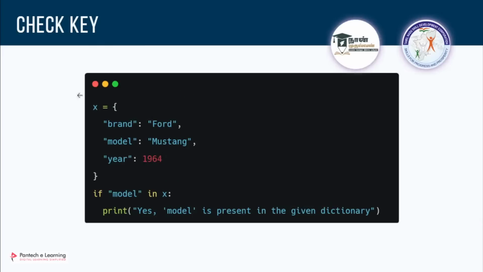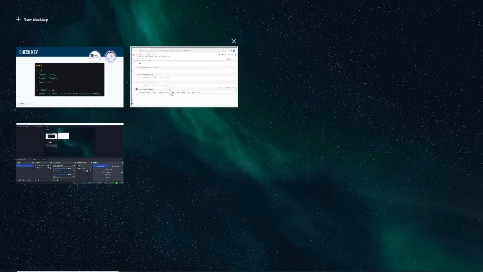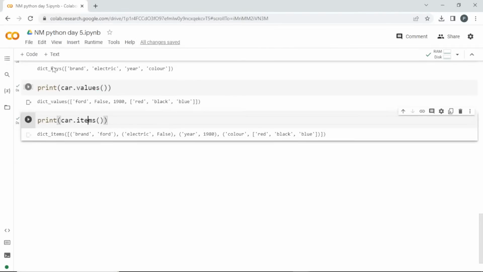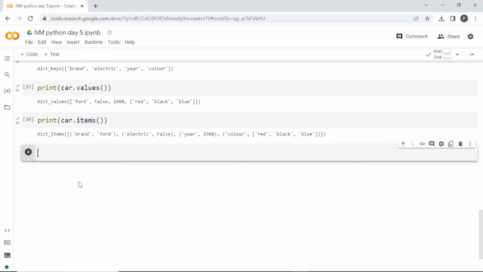And next will be checking a key. So you can use a conditional statement to check whether a key is present there. So I can check if this model is in X. So it is going to check, and if it is true, it is going to give this output. I can call if color in car.